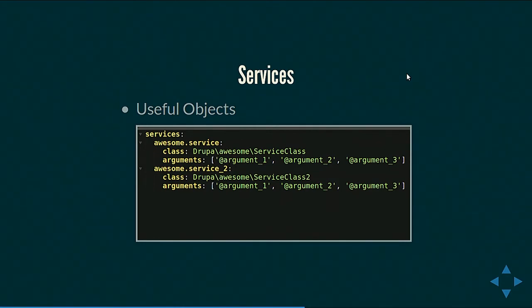Service name, which class should be used to create that service, that is that object, and if any arguments need to be passed to that constructor. This is the basic syntax. We have a lot of other arguments and properties, but this is the basic one.